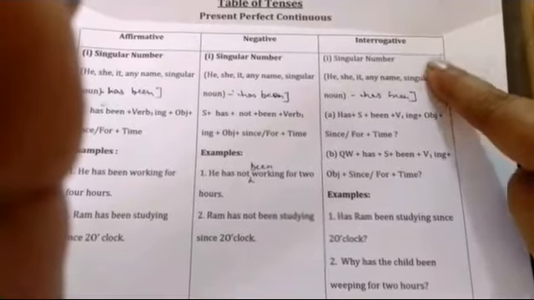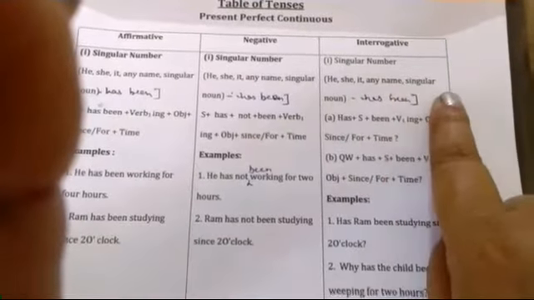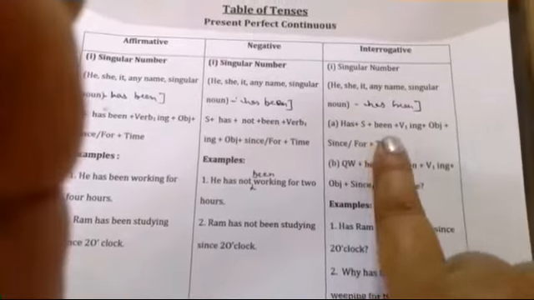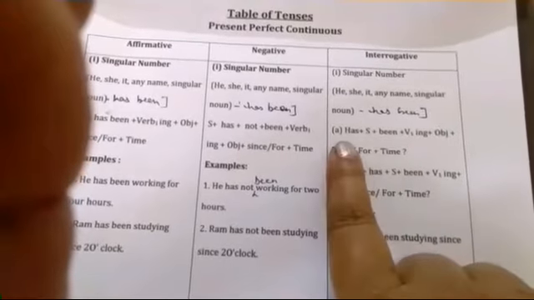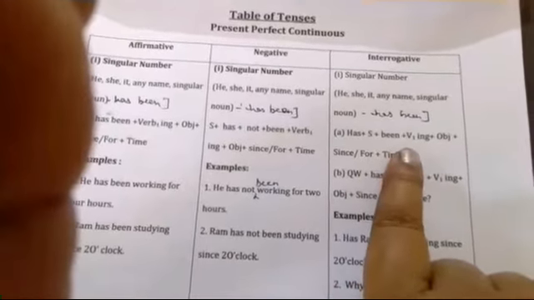This is the interrogative sentence, singular number: he, she, it, any name of a person, singular noun, the same. It has "has been", but in an interrogative sentence we put only "has" before the subject, and "been" after the subject.